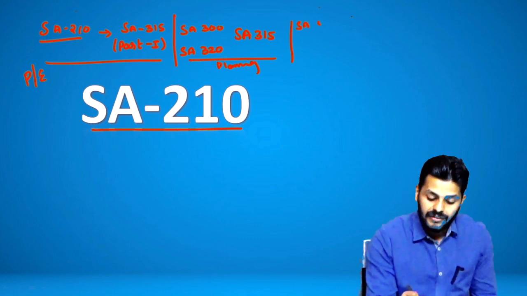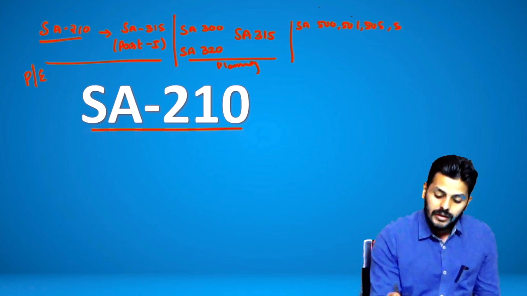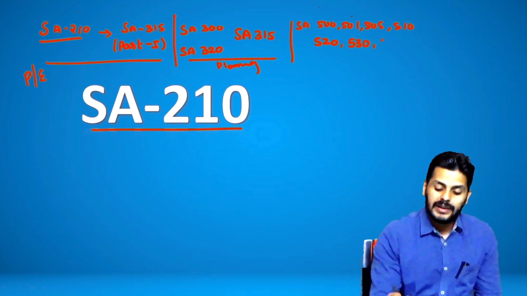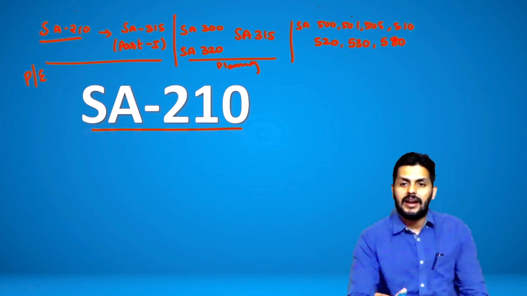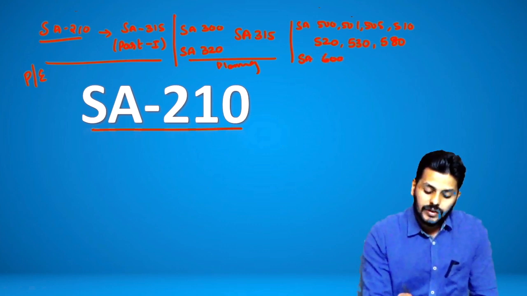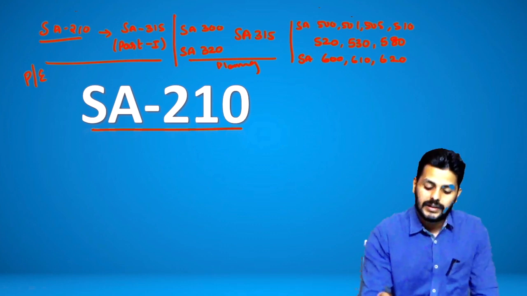We have standard number 500 on evidence, 501, 505 on external confirmations, 510 if it's your initial audit, 520 if you want to do analytical procedures, 530 to do sampling, and 580 to obtain written representations, which are mandatory standards that you will perform here, and also standards 600, 610 and 620 if you are using any work of others.